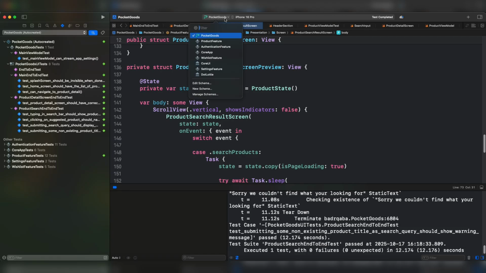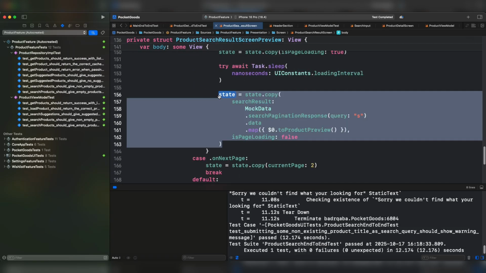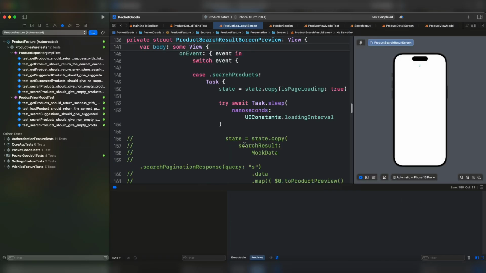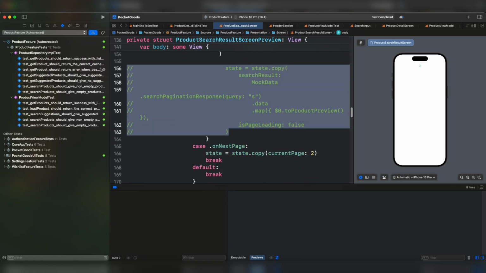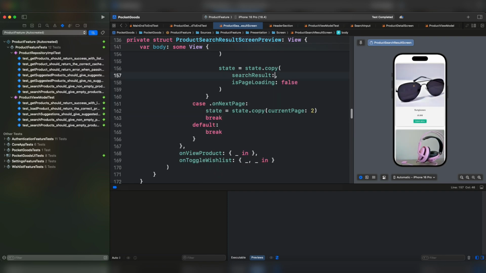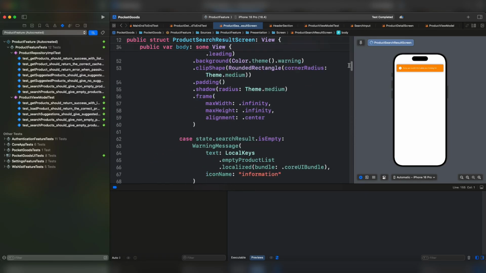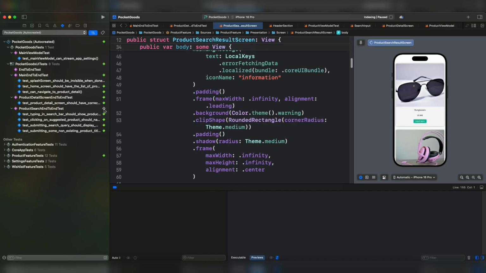I will switch back to the product feature, and instead of loading the data, comment this, and let's see the preview. All right, instead of assigning this, we're going to assign an empty array. We're going to fix this once we are done implementing all the integration tests. Let's try to run all tests at once.